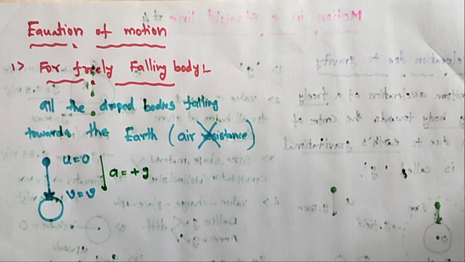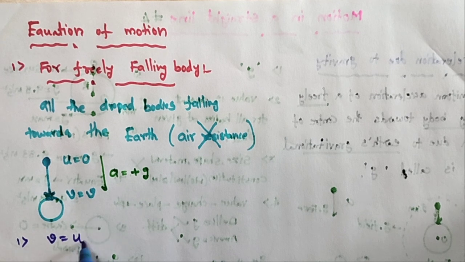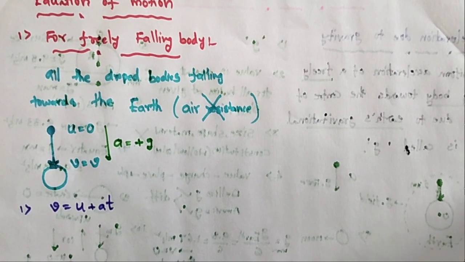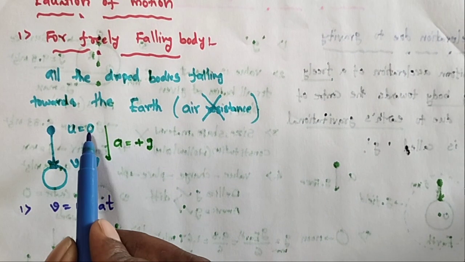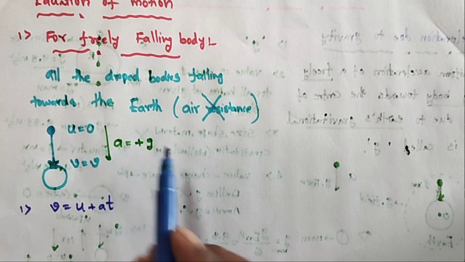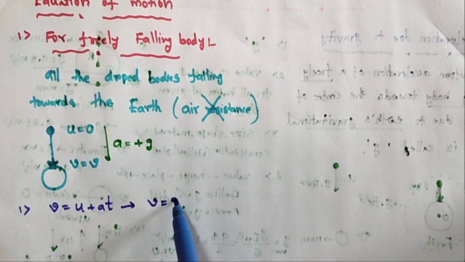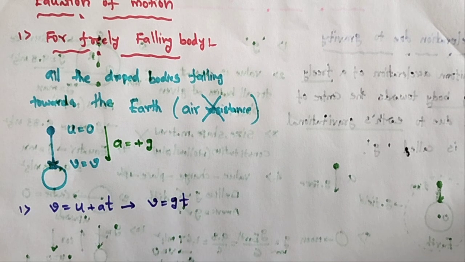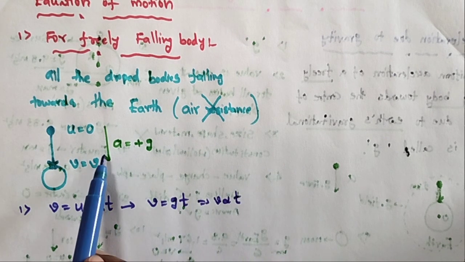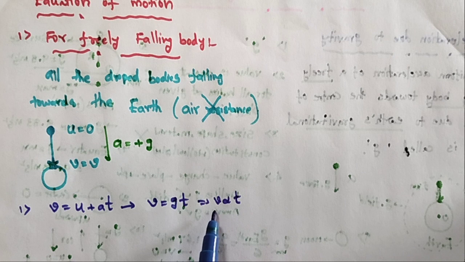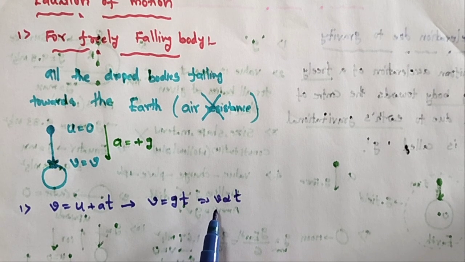First one: v is equal to u plus at. This is the first formula. In this case, u, the initial velocity, is 0, and a is equal to g. Substituting, v is equal to gt, so v is proportional to t. As the time period increases, the velocity also increases.